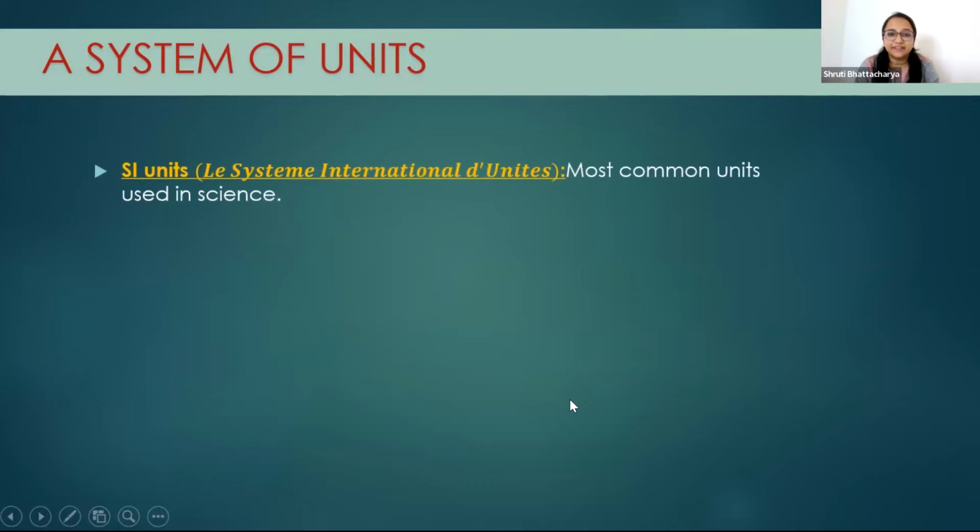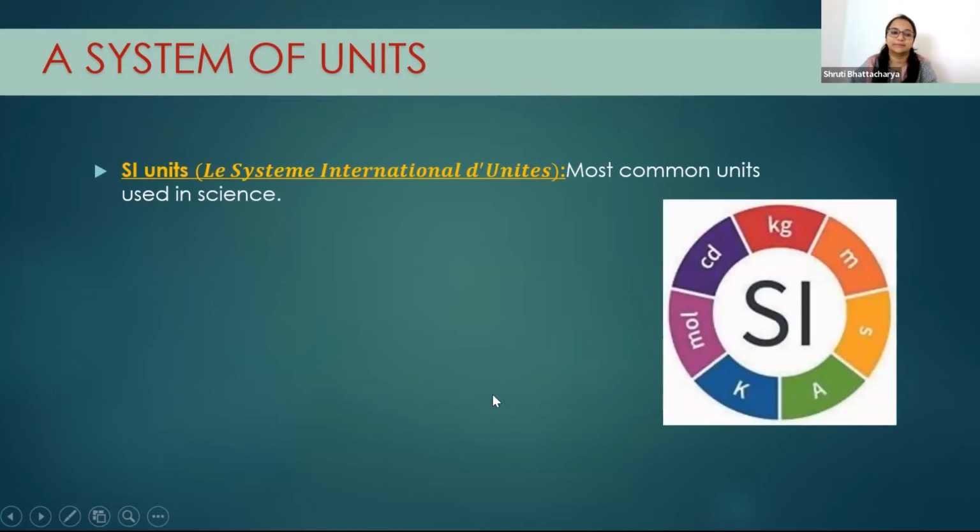Now here in physics, very common units are used as SI units. So what is SI unit? It has certain definitions for each physical quantity. For example, the kilogram is the unit for mass in SI units.